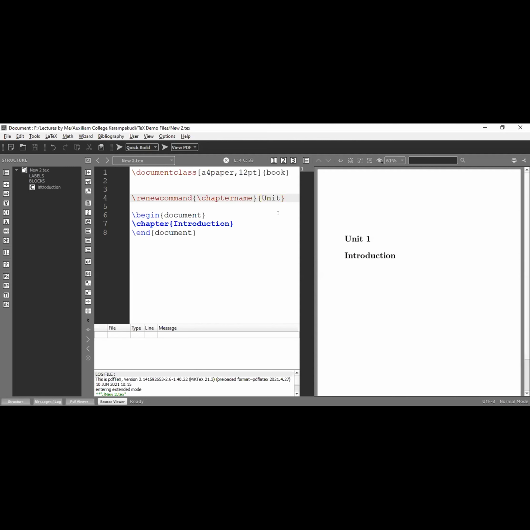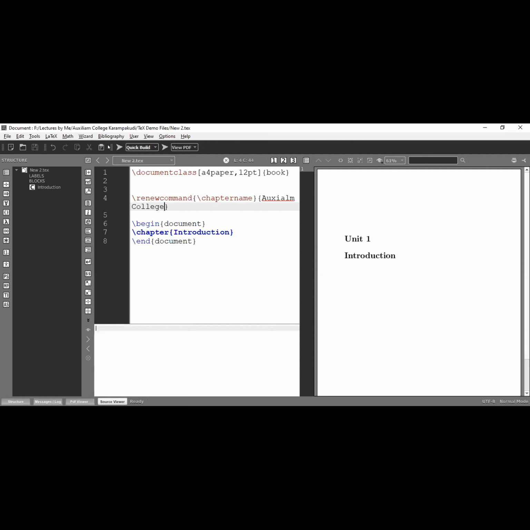If you want to change it to some other name, like your name or college name, okay, Auxilium College. Now I am going to run this file. This unit becomes Auxilium College. Again, Auxilium College 1 and so on. I think there is a spelling mistake, don't bother about that. Auxilium College 1 introduction. This is the renew command. Suppose if you want to renew that command section instead of chapter, that's also possible by the name section.